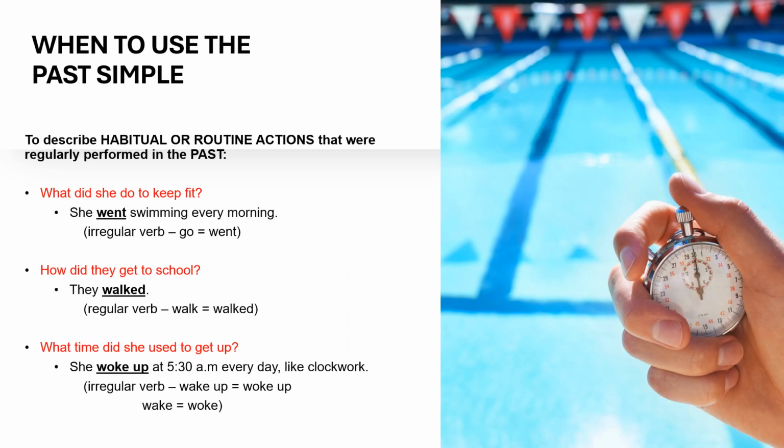You use it to describe habitual or routine actions that were performed regularly in the past. What did she do to keep fit? She went swimming every morning. To go is an irregular verb. The past form of go is went.